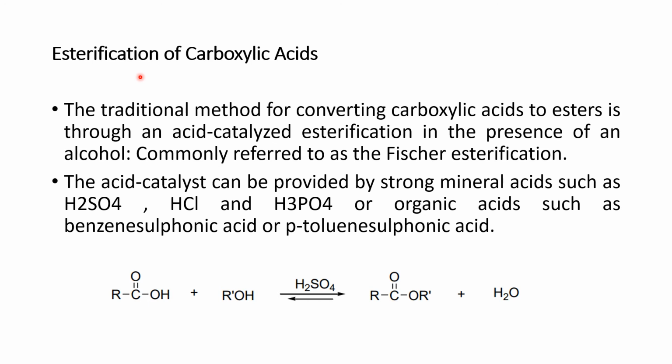It means it will occur in the presence of acid. Another terminology used for this reaction is Fischer esterification reaction. The acids used are very strong mineral acids such as sulfuric acid, HCl, H3PO4, or organic acids such as benzenesulfonic acid or p-toluenesulfonic acid.